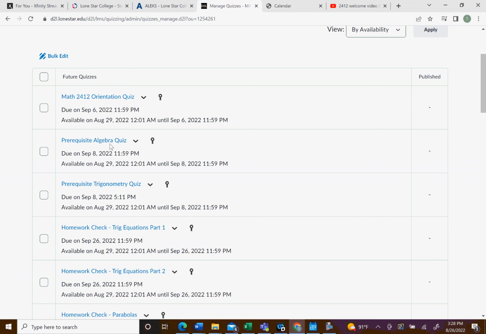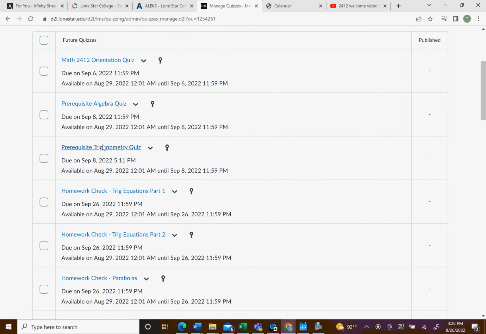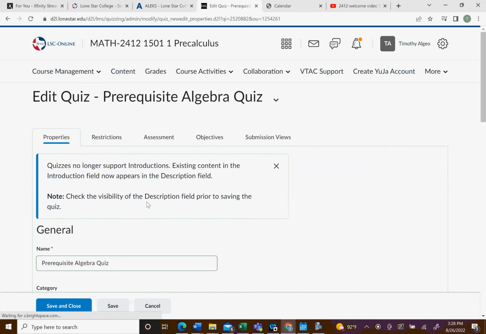Here's our prereq algebra quiz. It's part of your homework though, so technically it counts as much as the homework checks. There's two of them, one based on algebra and one based on trigonometry. And then we start our homework checks for the pre-cal material. I'll go ahead and click on one of these just so you can see what they look like.